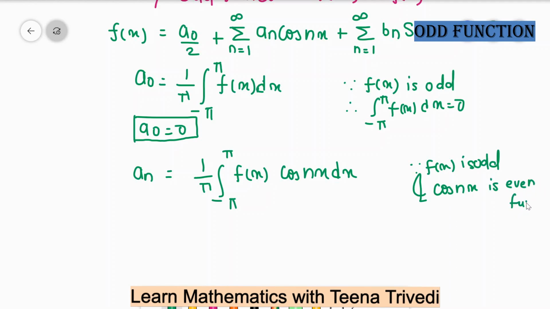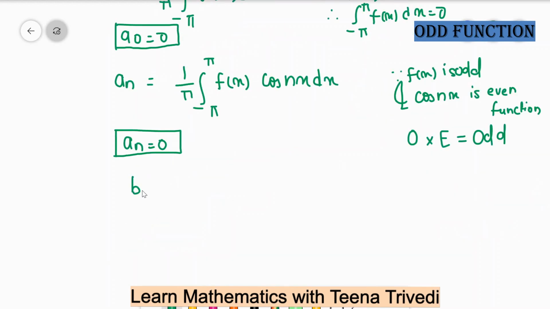Why is cos x an even function? Cos of minus theta is cos theta itself. So when one odd function is multiplied with one even function, your resultant function will be odd. That's why the value of an is also equal to 0.